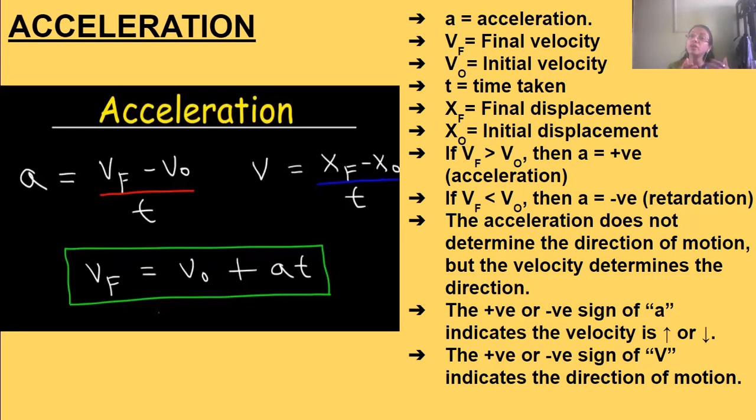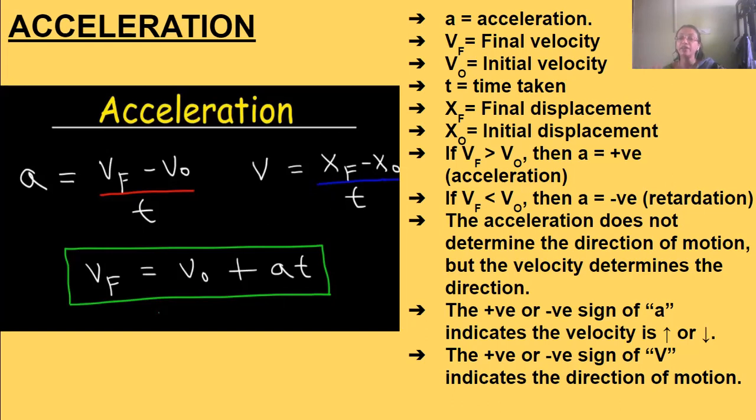We subtract the initial velocity from the final velocity and divide it by time to get the acceleration. Now to get the velocity, we need the displacement, denoted by x: final displacement minus initial displacement, divided by the time. Final displacement is xf and initial is x0.